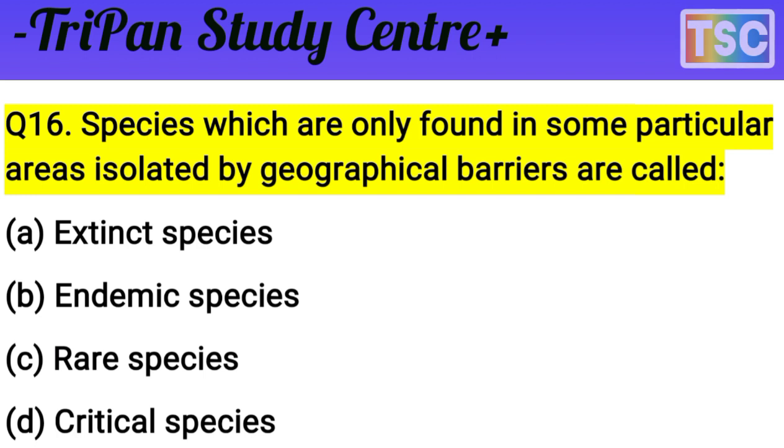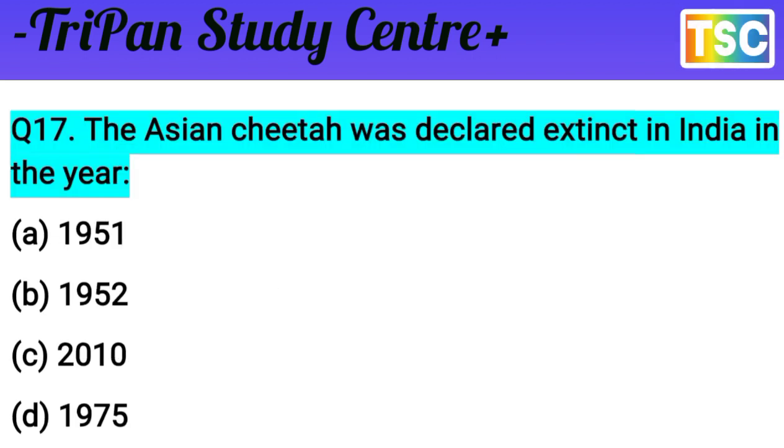Let's see the next question on your screen. The question here: the Asian cheetah was declared extinct in India in which year? The Asian cheetah is most important here. The options are: A, 1951; B, 1952; C, 2010; and D, 1975. First of all, check your IQ level. I will give you a few seconds.